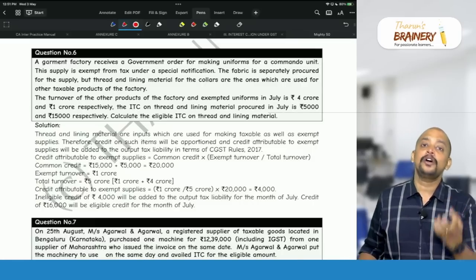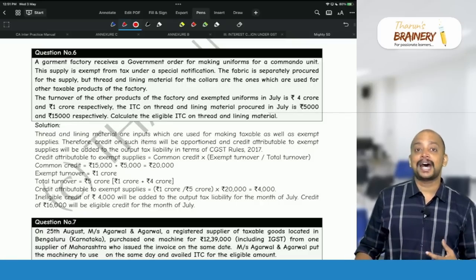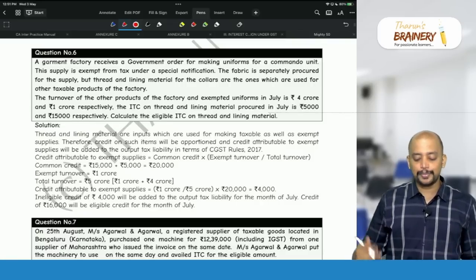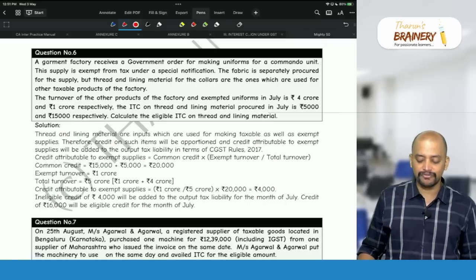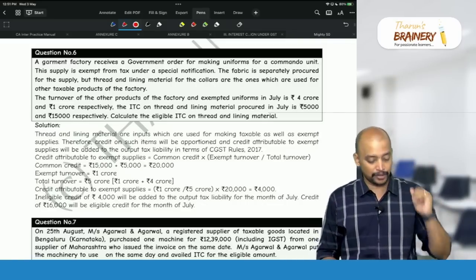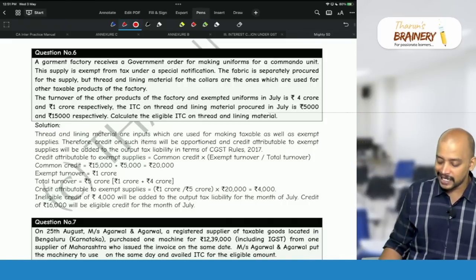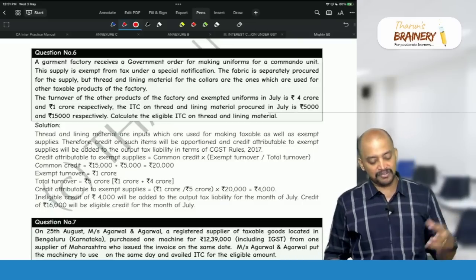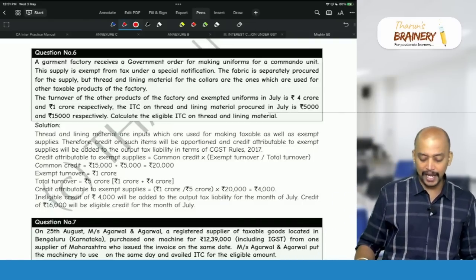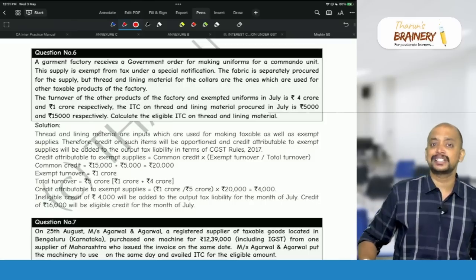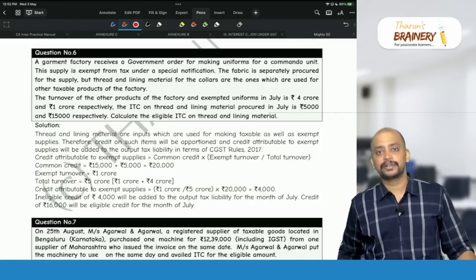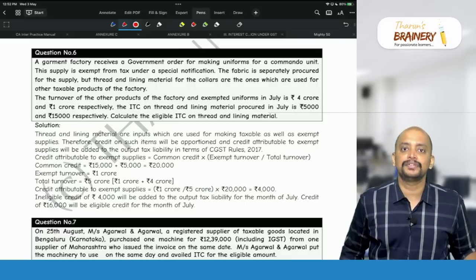So we have some common raw material which is used partly for taxable supply and partly for exempted supply. The turnover of other products of the factory and exempted uniform is 4 crore and 1 crore. So exempted is 1 crore, taxable is 4 crore, so total is 5 crores. Now the ITC on thread and lining material procured in July is 5,000 and 15,000 respectively. Calculate the eligible ITC. Now we have Section 17 subsection 2 which says that if inward supplies are partly used for taxable and partly used for exempted, proportionate ITC is available with respect to taxable.